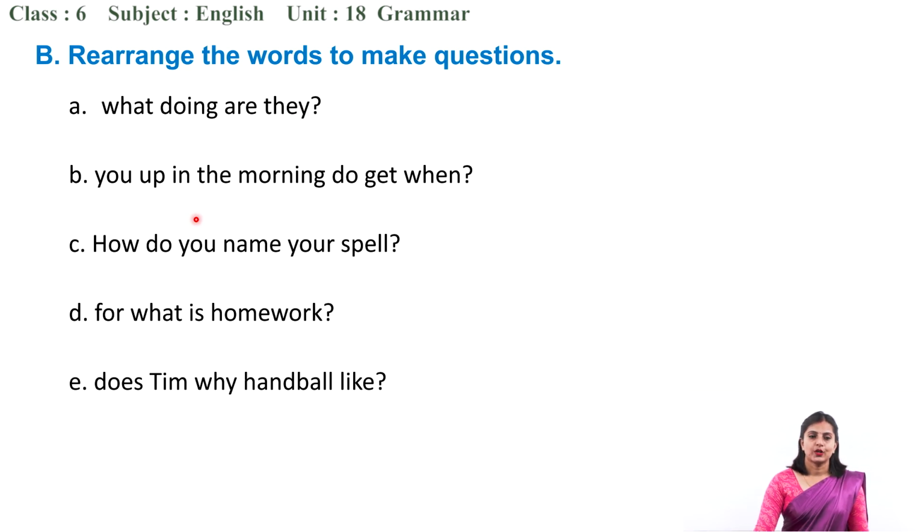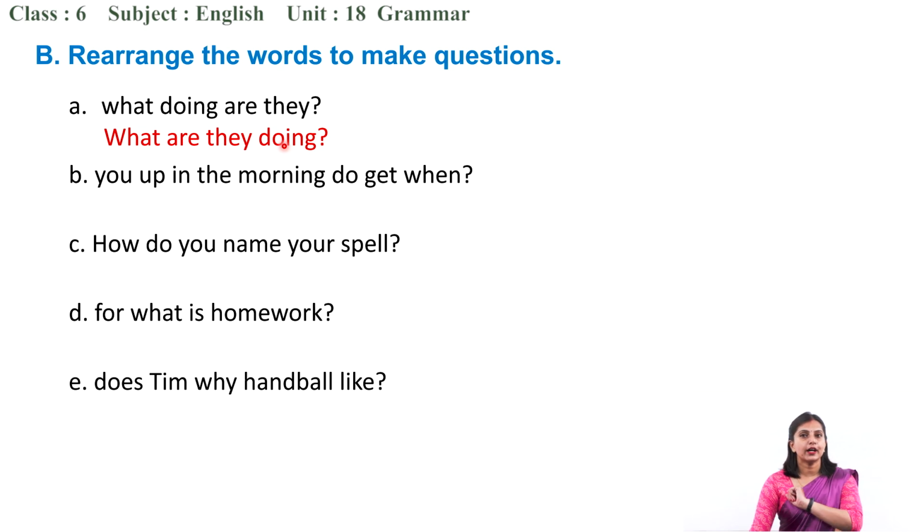No. So, let us arrange them. Okay. So what doing are they? What is the correct question for this? Exactly, yes. What are they doing? How have we arranged? We have put the WH word and then the auxiliary verb, then the subject and then the main verb. Okay? What are they doing?